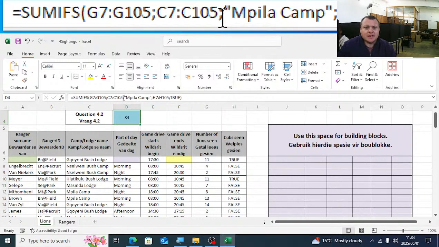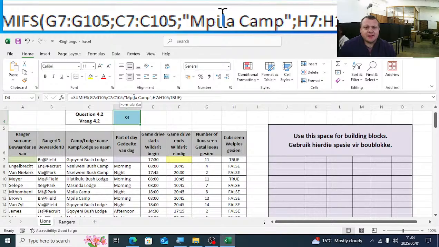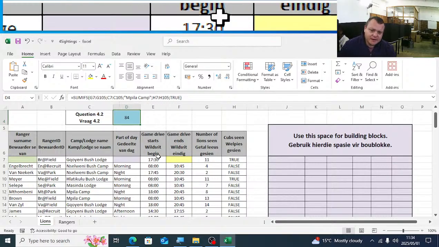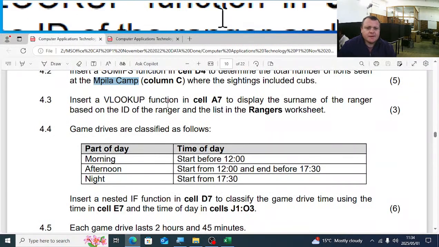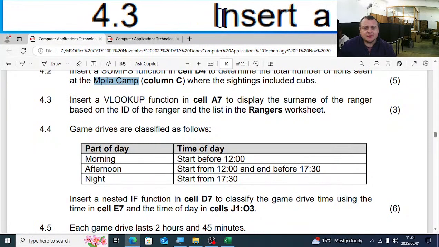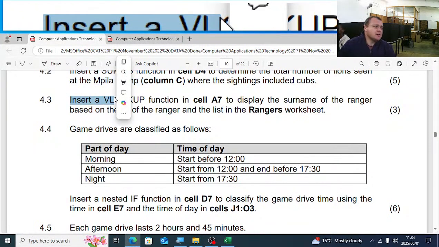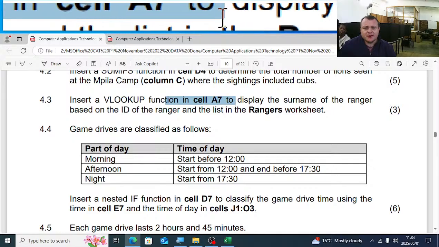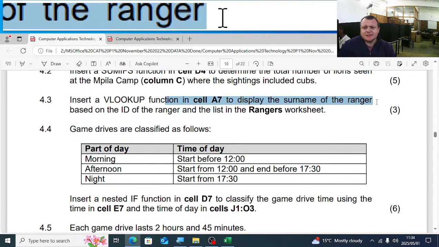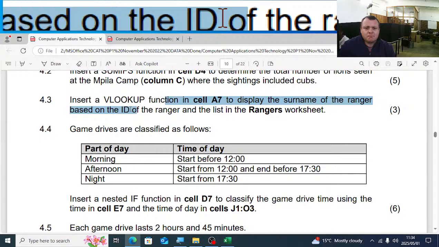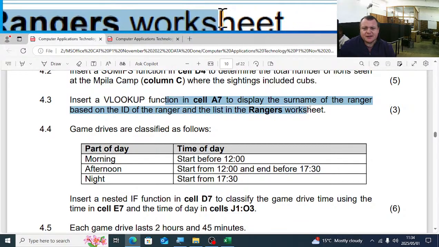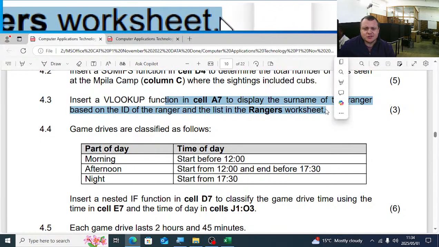Happy? SUMIFS, the sum range is G7, G105. The first criteria is Mpila camp, that is found in column C. The second one is cub seen, true, in column H. The next one in 4.3, are you guys with me? 4.3, insert a VLOOKUP function in A7 to display the surname of the ranger based on the ID of the ranger and the list in the ranger's worksheet.